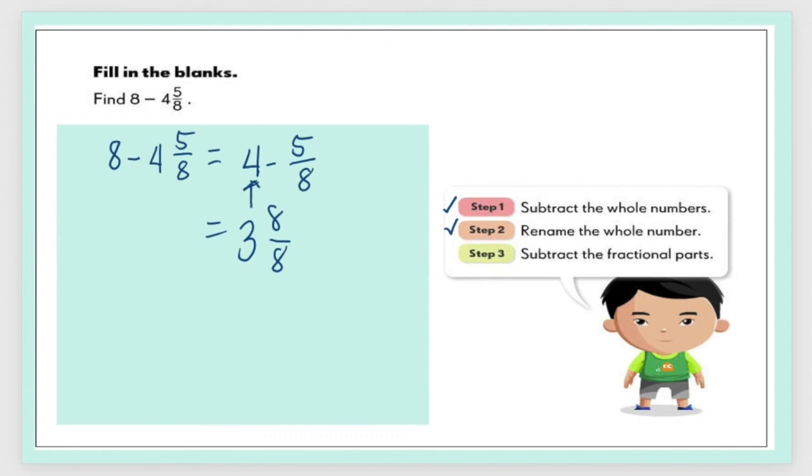I chose 8 over 8 because I got the clue from the denominator of our second fraction. Now it's easier for me to subtract it from our newly renamed whole number. So we have 3 here. 8 minus 5 is equal to 3/8. This is the final answer.